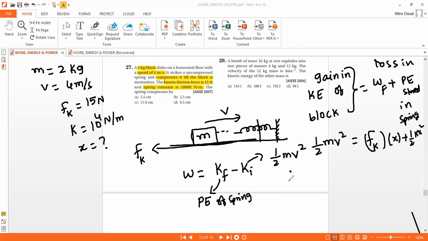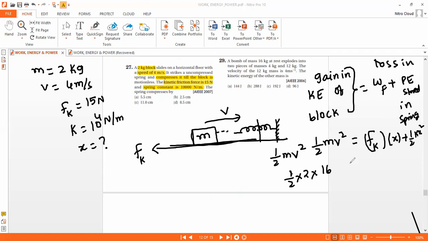That is, half into mass 2 times v square, that is 16, is equal to frictional force 15x plus half into 10 power 4 x square.